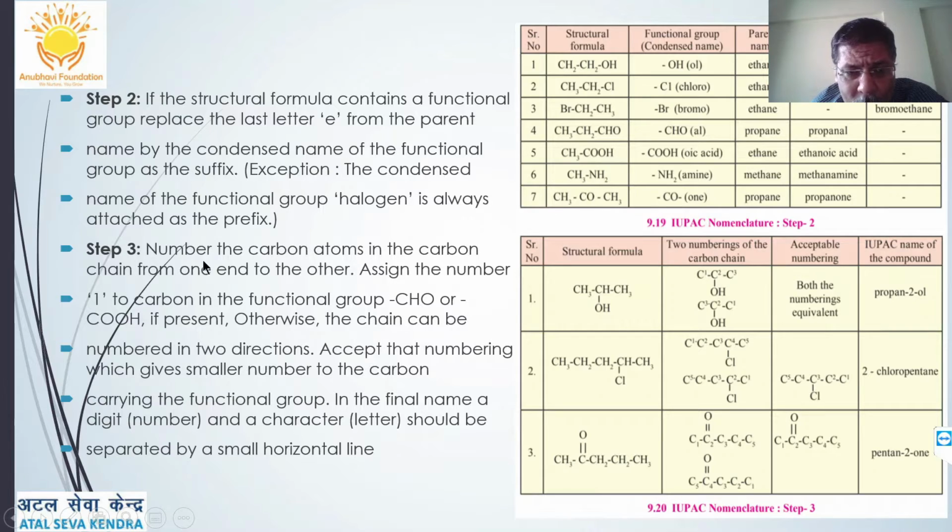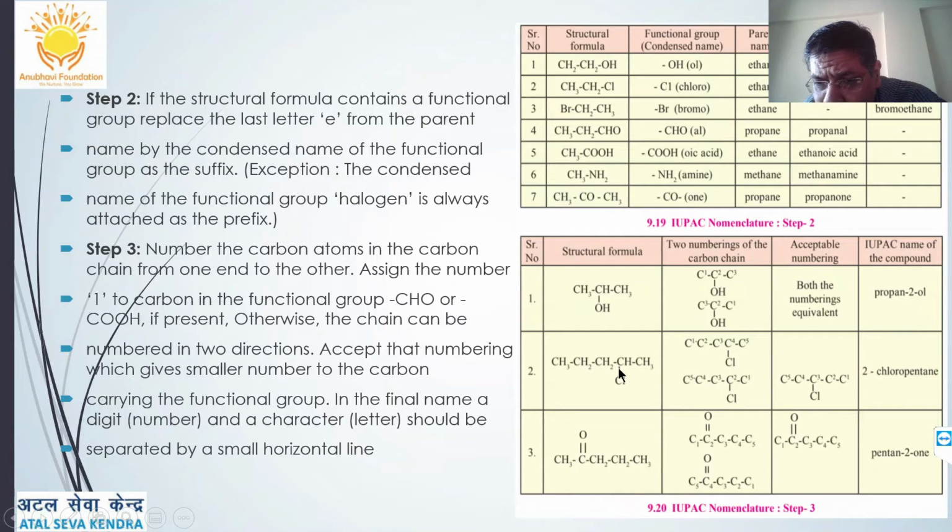Number the carbon atoms in the carbon chain from one end to the other, but the numbering should be such that the functional group gets the least number, and the number and the main parent should have a hyphen in between to show that the position of the locant, that is the branch or the functional group, is essential. In this way the name can be given.